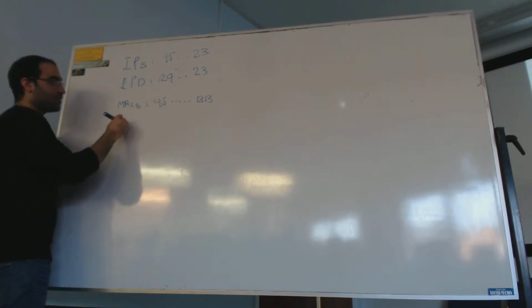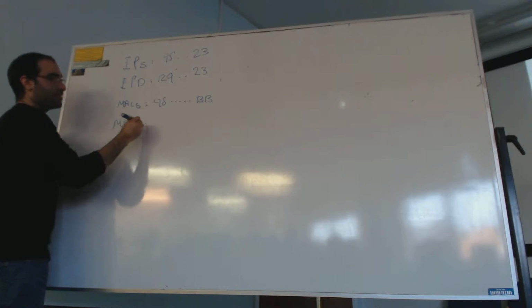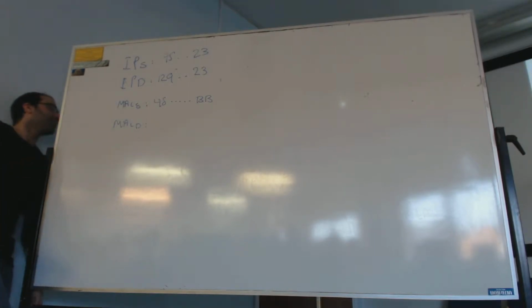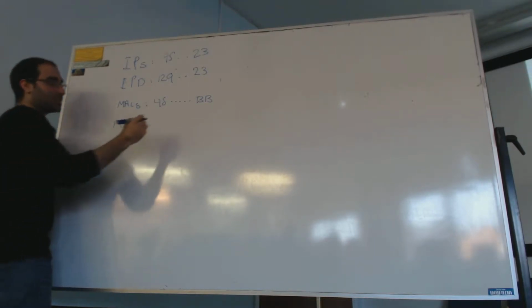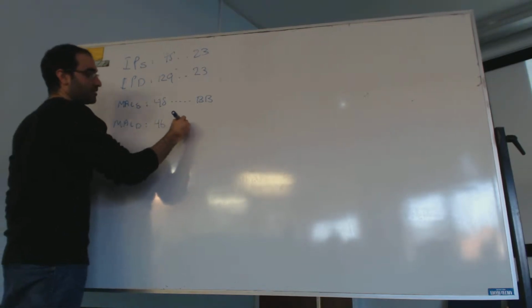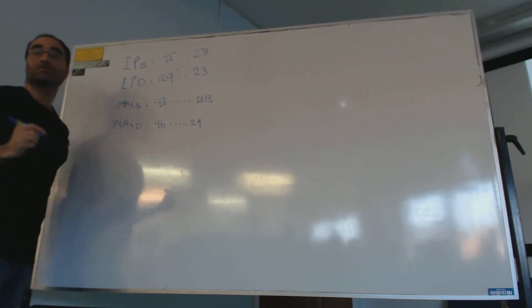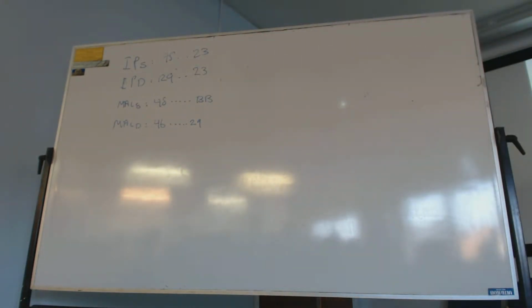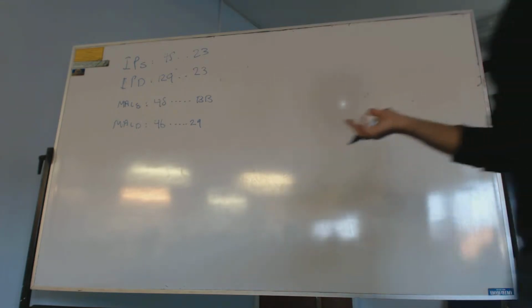your MAC destination now. What is it? 46. 46 ended with 29. So at the moment, you just deliver the packets from the source to the router number 2, the first interface. That's it. The first part of the question.